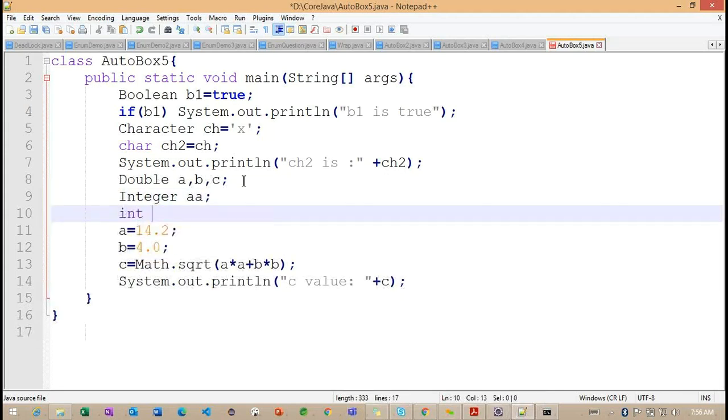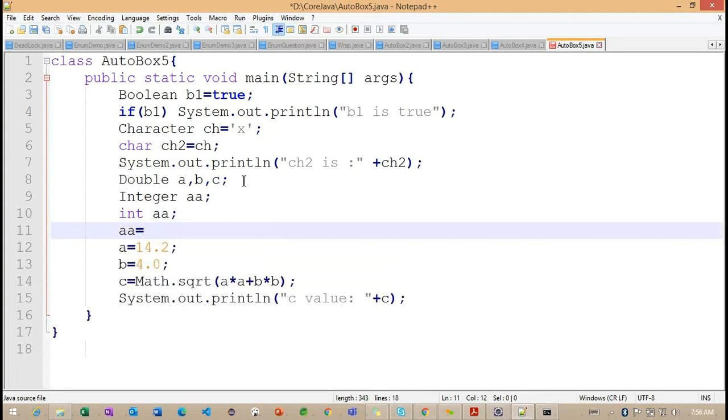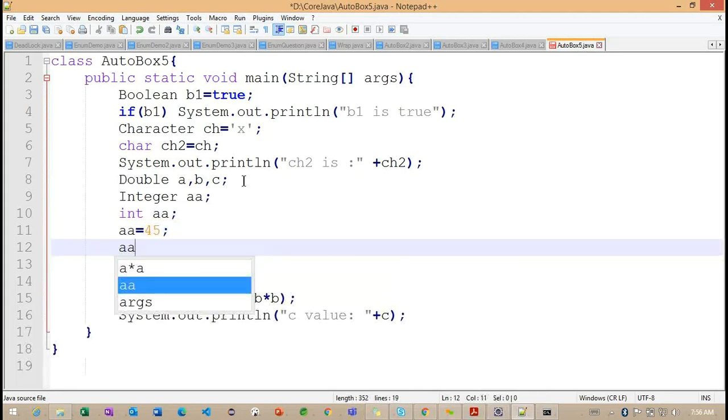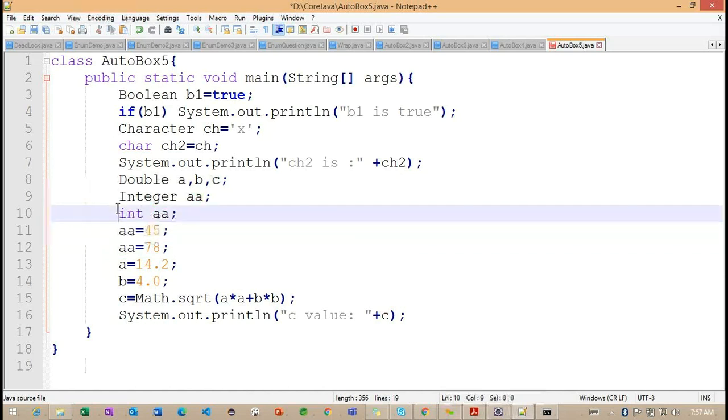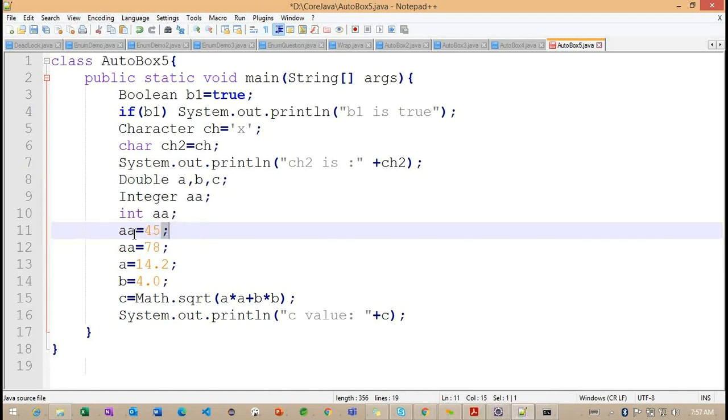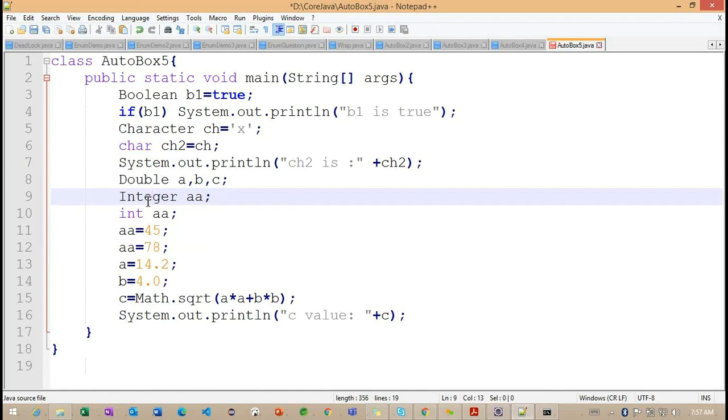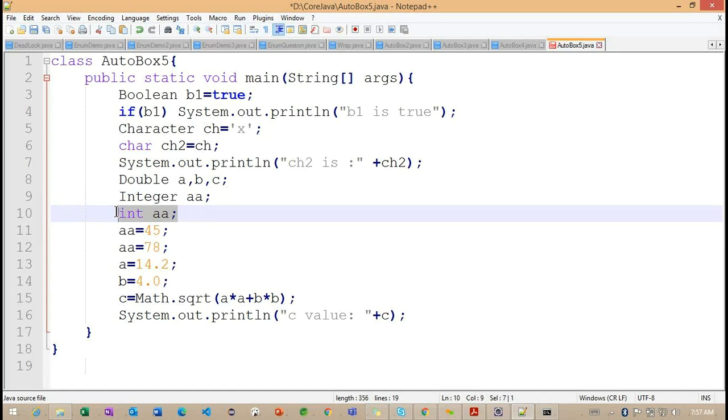So integer double a and int double a. Okay, now you can see double a is equal to 45 and double a is equal to 78. Now let me know whether this a belongs to this line pointing to the primitive type value or it is pointing to the wrapper class. So how will the compiler understand here? Getting the point. Here I am defining the wrapper class and here also I am defining with the a.